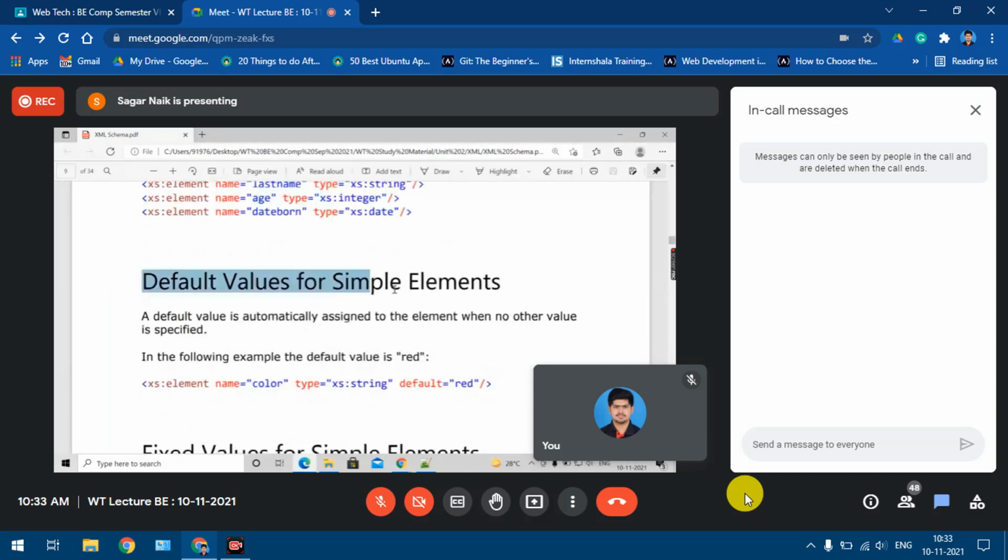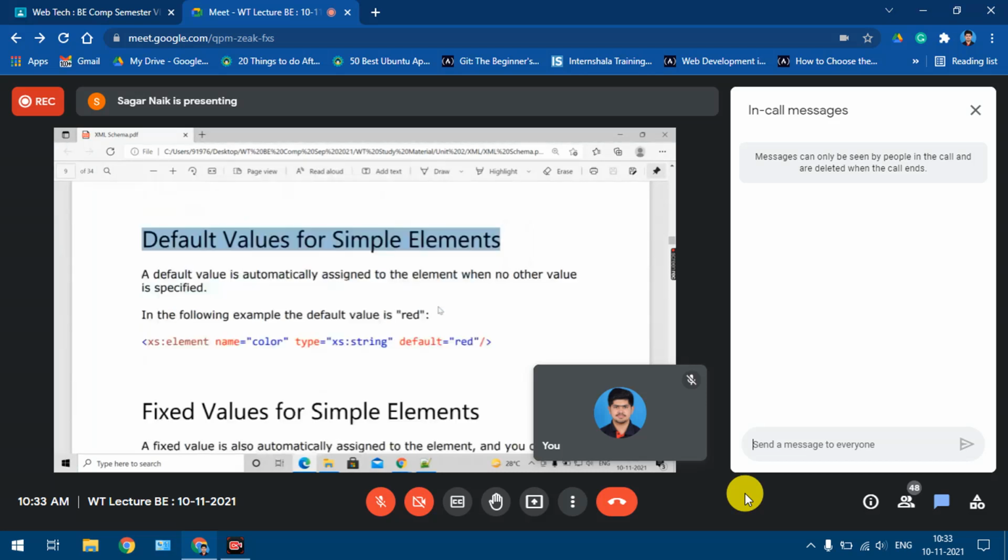Now going to some of the additional features about XML schema. So one is default values for XML simple elements, right?